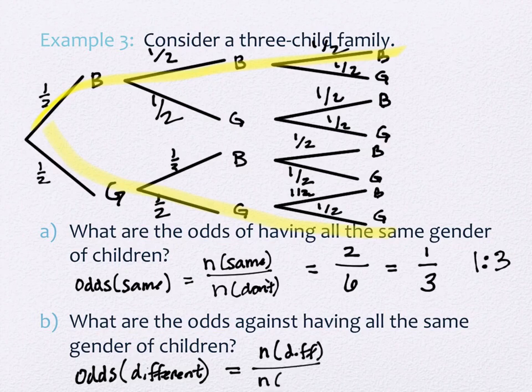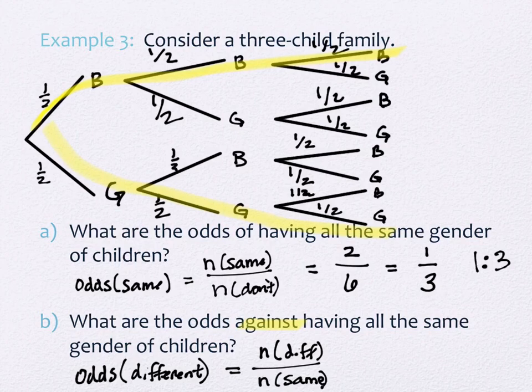That's a good question. So the way that I always write it is I always write it from a positive perspective. So this phrase against is a very negative connotation word, right? So instead of thinking, what are the odds against having all the same children, I always ask myself, what am I really trying to find out? And I'm really trying to find out the odds that I do have different gendered children.